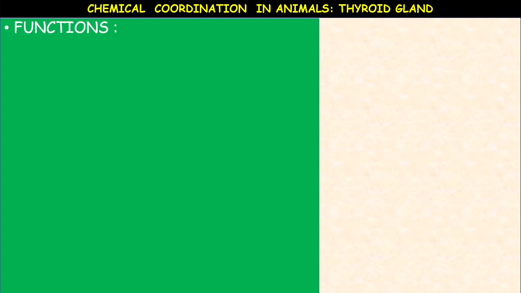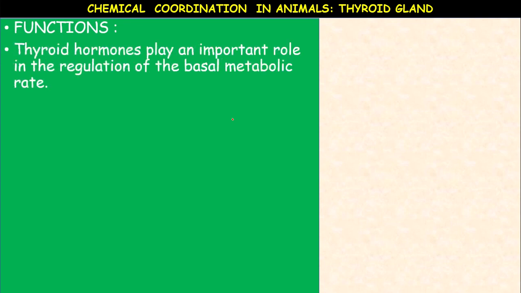Thyroid gland, its functions. So in the last class we ended the class with the structure of thyroid gland. The thyroid gland, where is it located? It is located in the neck region. Okay.